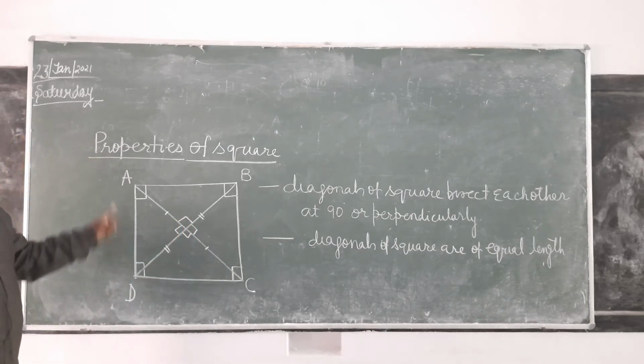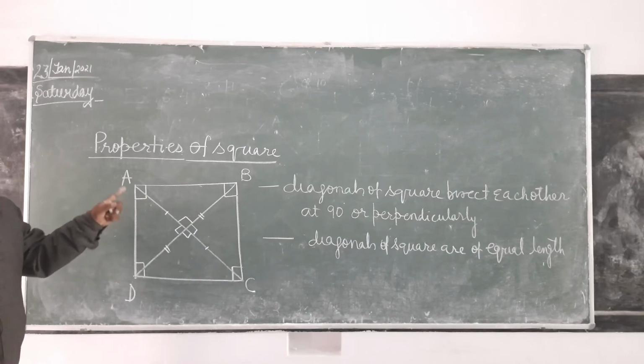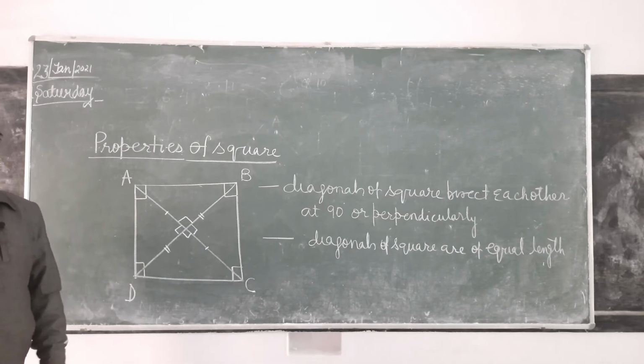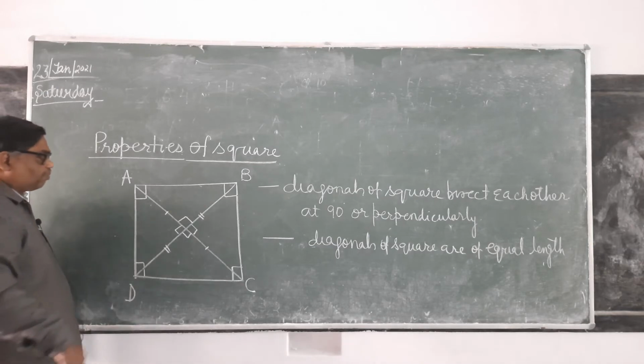It's clear? AC equals BD and they bisect each other perpendicularly.